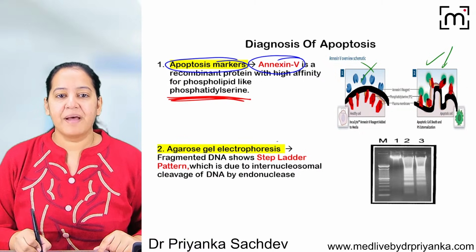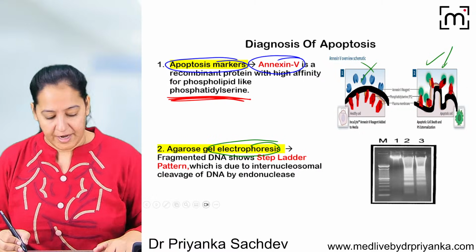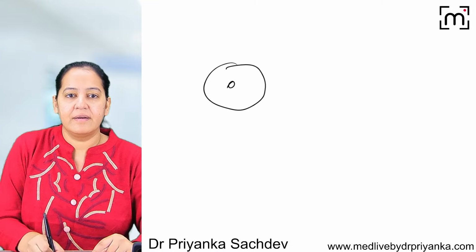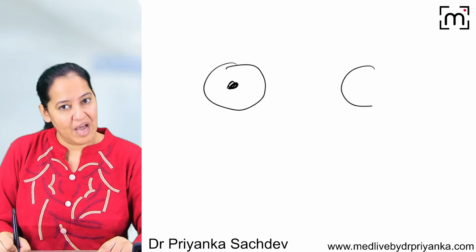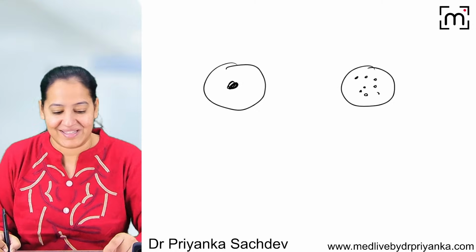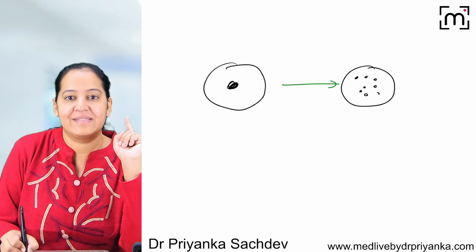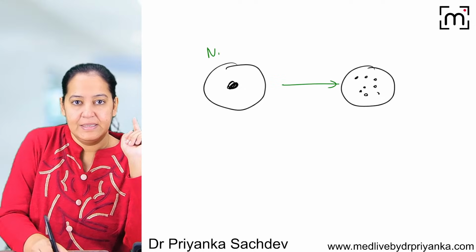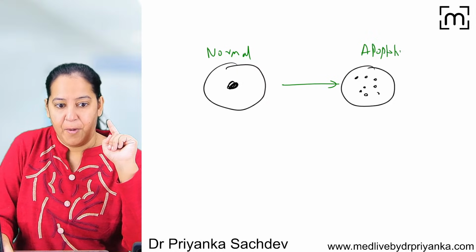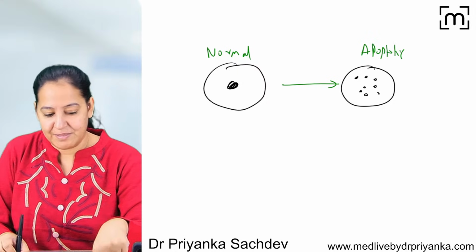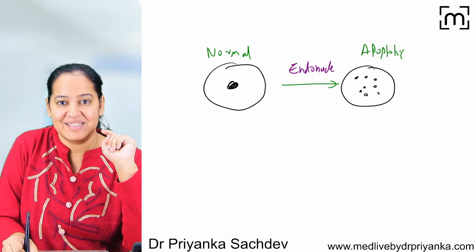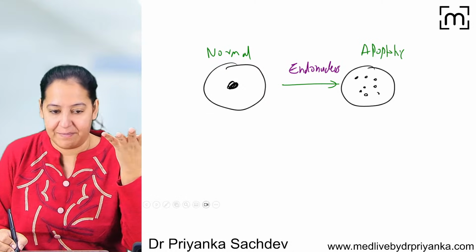Now the second method is electrophoresis. I told you again, this is a normal cell and this is the nucleus of the normal cell, and this is the apoptotic cell in which the nucleus undergoes fragmentation, that is Karyorrhexis. In the apoptotic cell, the fragmentation of the nucleus takes place with the help of an enzyme known as endonuclease. Endonuclease is the enzyme doing the fragmentation, you can see.